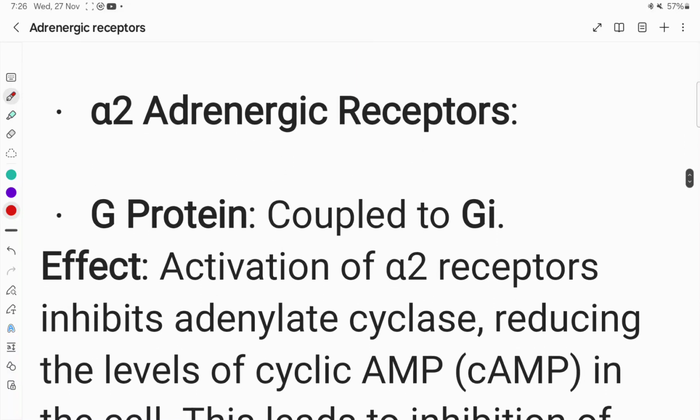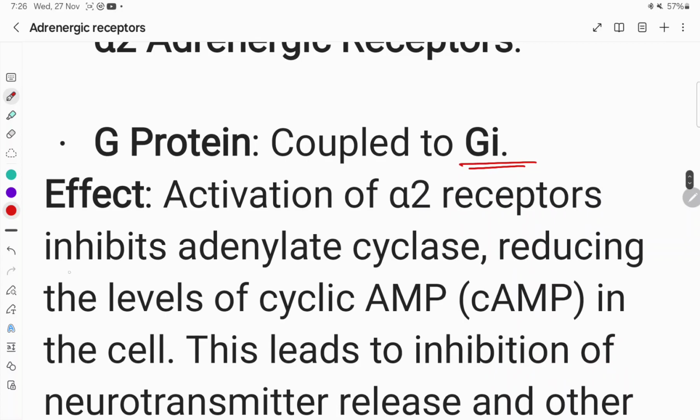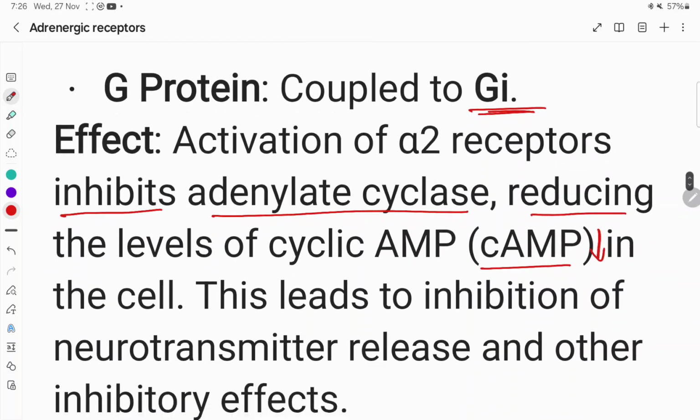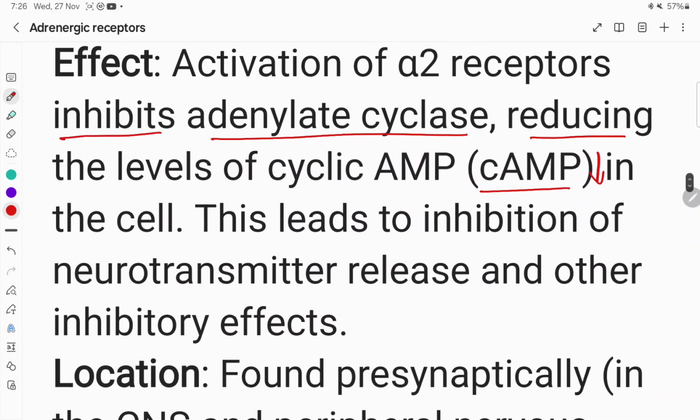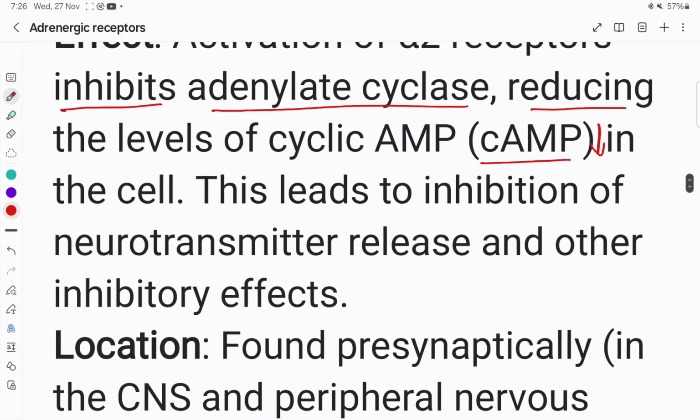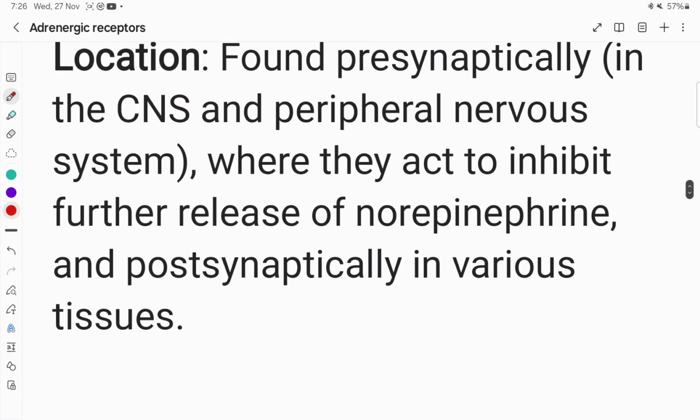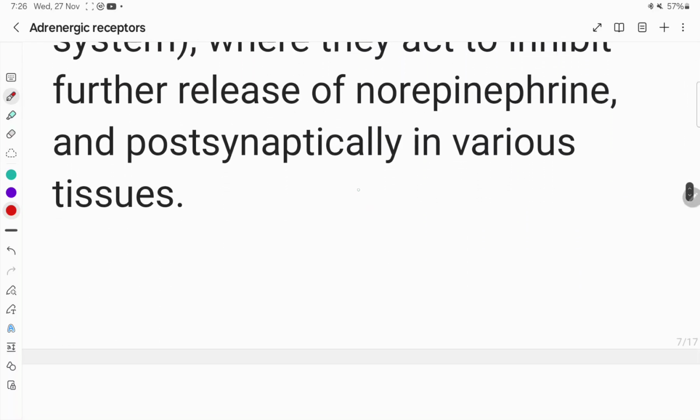Then let us come to the alpha 2 adrenergic receptors, and the G protein coupled is Gi. Gi is inhibitory, I for inhibitory, so it inhibits adenylate cyclase. So there is a decrease in cyclic AMP. This leads to inhibition of neurotransmitter release, because this is located mostly presynaptically, on the nerve ending of adrenergic neurons from which adrenaline is released.